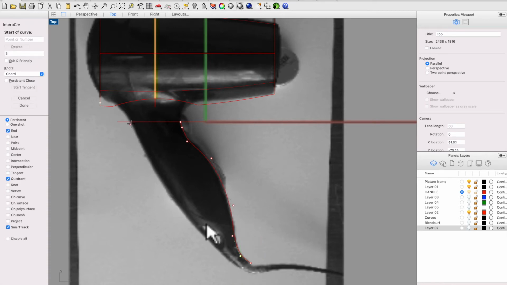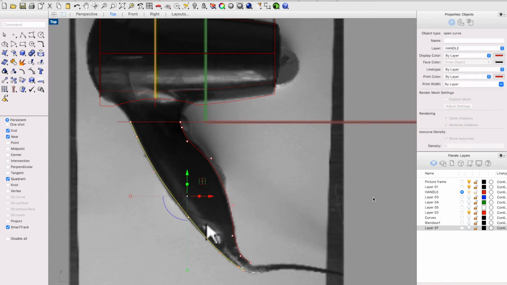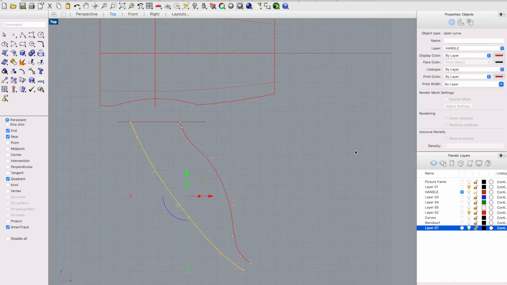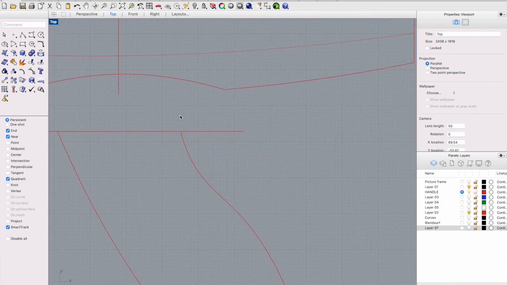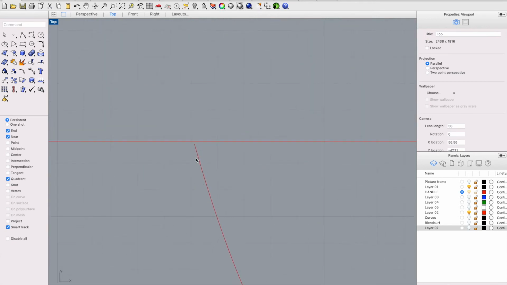Again, interpolate curve, near. Okay, I guess this is fine, and hide the picture frame. I want to make sure that this is snapping to the same line, near.